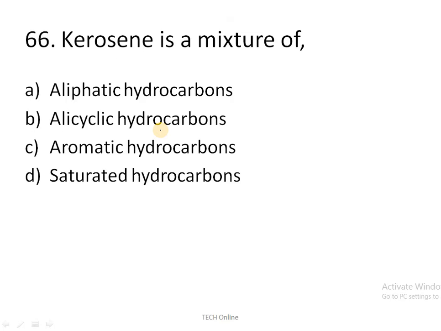Next question. Kerosene is a mixture of what? Kerosene is a mixture of which hydrocarbons? Aliphatic hydrocarbons or alicyclic hydrocarbons? Aliphatic is the wrong answer and alicyclic is also the wrong answer. The correct answer is aromatic hydrocarbons, and saturated hydrocarbons is also a wrong answer.